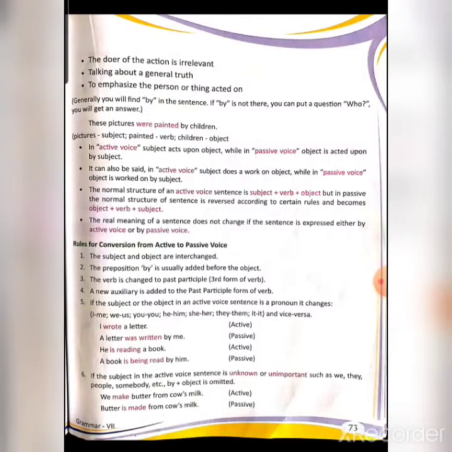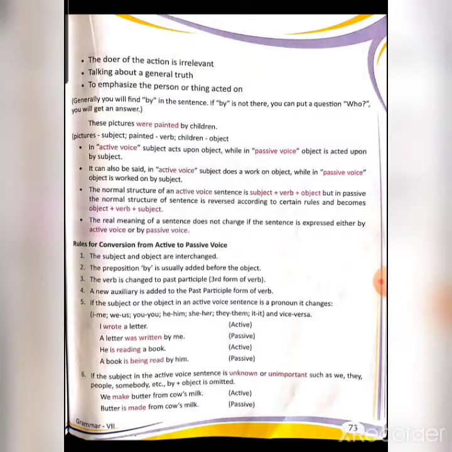They are interchanged. Second, the preposition by is usually added before the object. Third, the verb is changed to the past participle, that is the third form of the verb. Fourth, a new auxiliary is added to the past participle form of the verb. Auxiliary means a new helping verb is added to the past participle form of the verb.